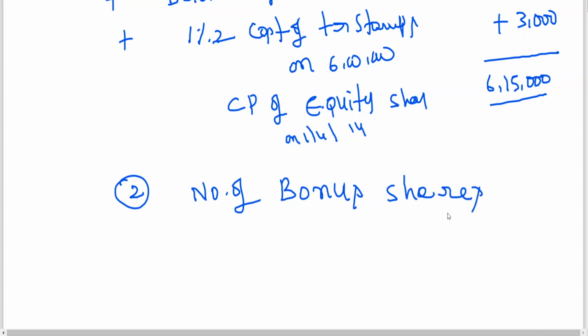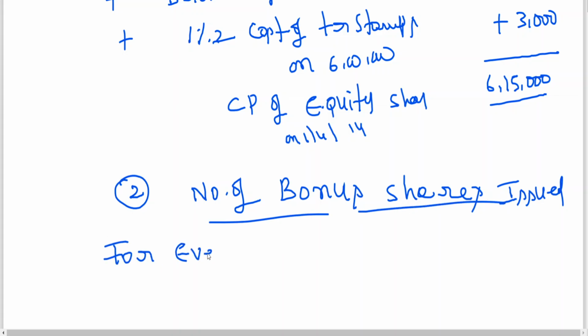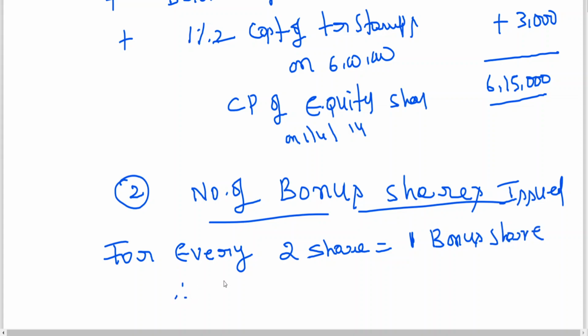Number of bonus shares issued: for every 2 shares, therefore for 5,000 shares, 2,500.